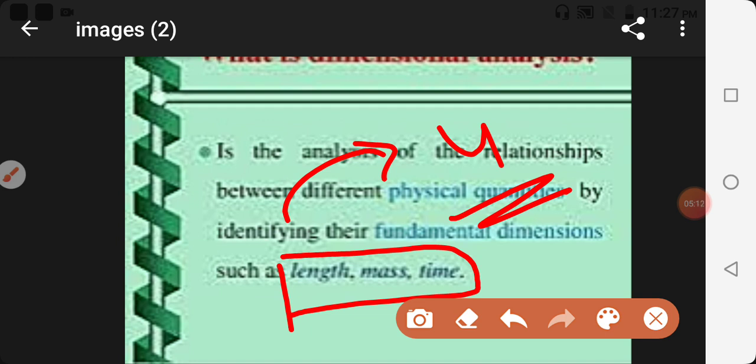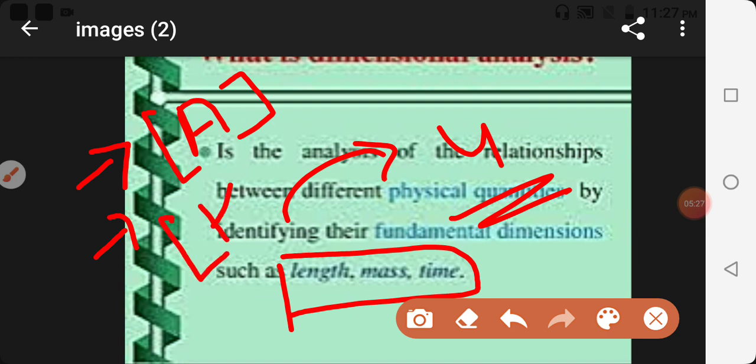For electric current we have a symbol in the dimensional formula, understood? And for temperature it will be Kelvin, and we will write all the dimensions within square brackets, understood? Amount of substance will be mole, inside the square bracket, understood?